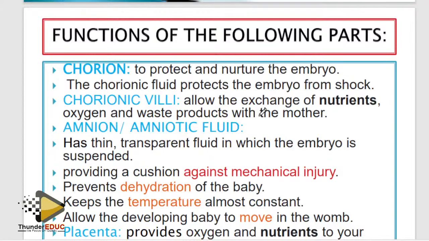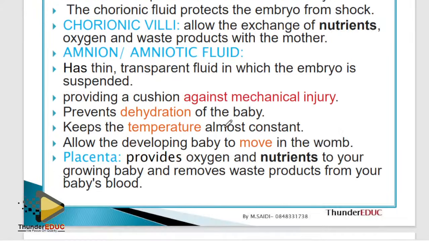Chorionic villi, amniotic fluid. Please go in when you know the function of the amniotic fluid. The functions of amniotic fluid are to prevent dehydration, keep the temperature, and allow movement of the baby. Students say that amniotic fluid is responsible for nutrients. You will get a big 0 with that. Stop saying that, no book has ever said it.